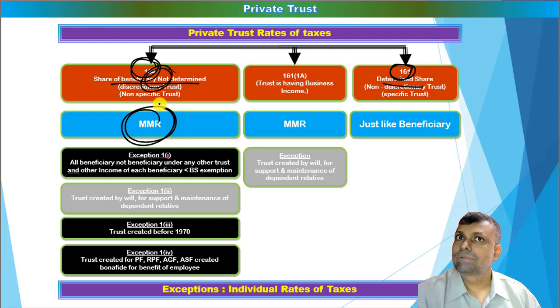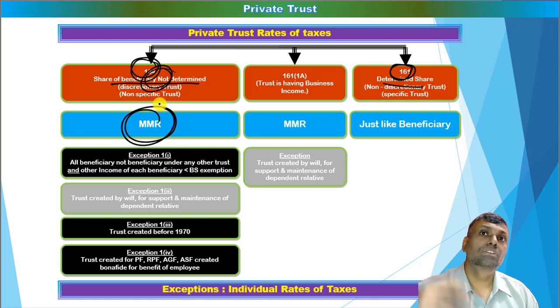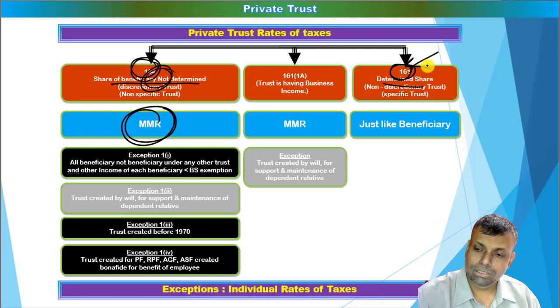Now, if the share is not determined, then straight away the law says that you will have to multiply MMR rates of tax with respect to that particular tax liability of the private trust. MMR rates calculation I have already explained to you in the past. So it is the maximum marginal rates of tax. But if the share is determined, section 161 comes into picture.